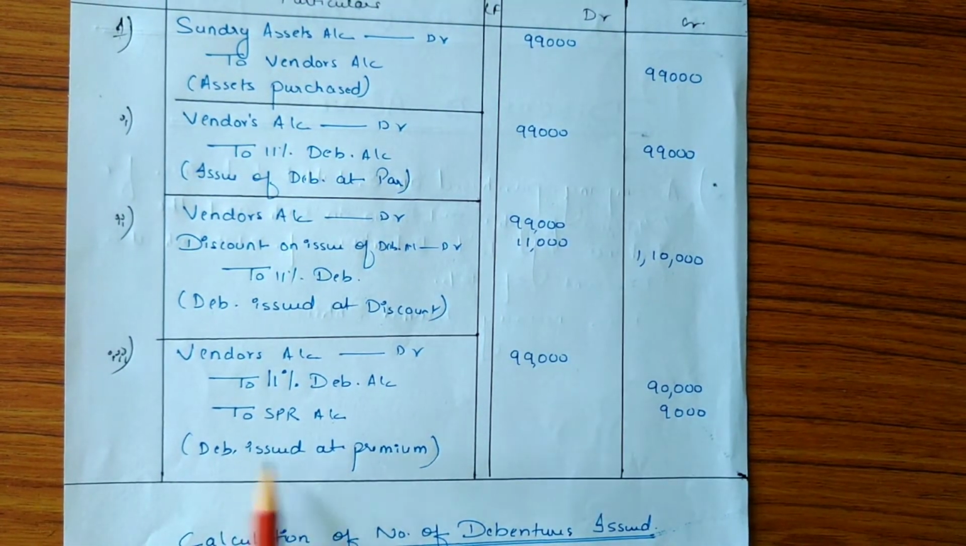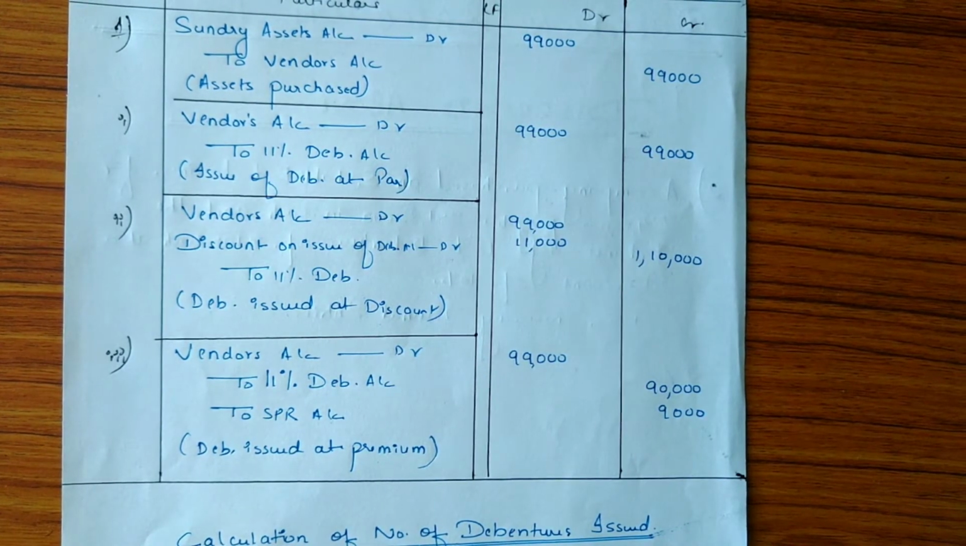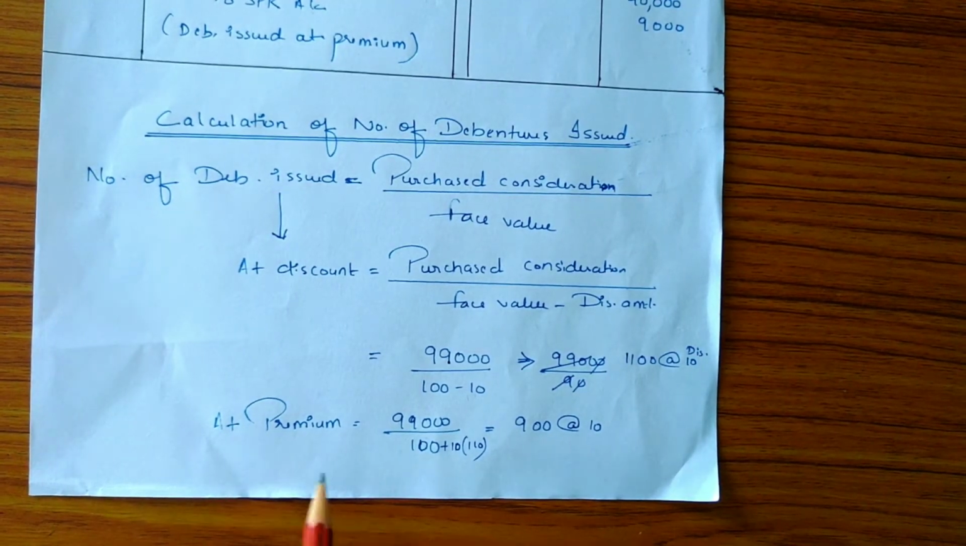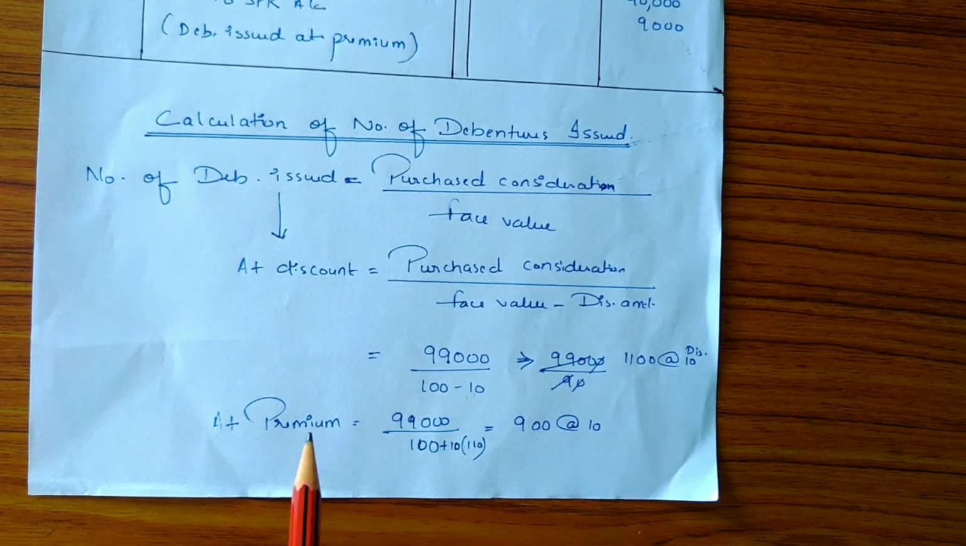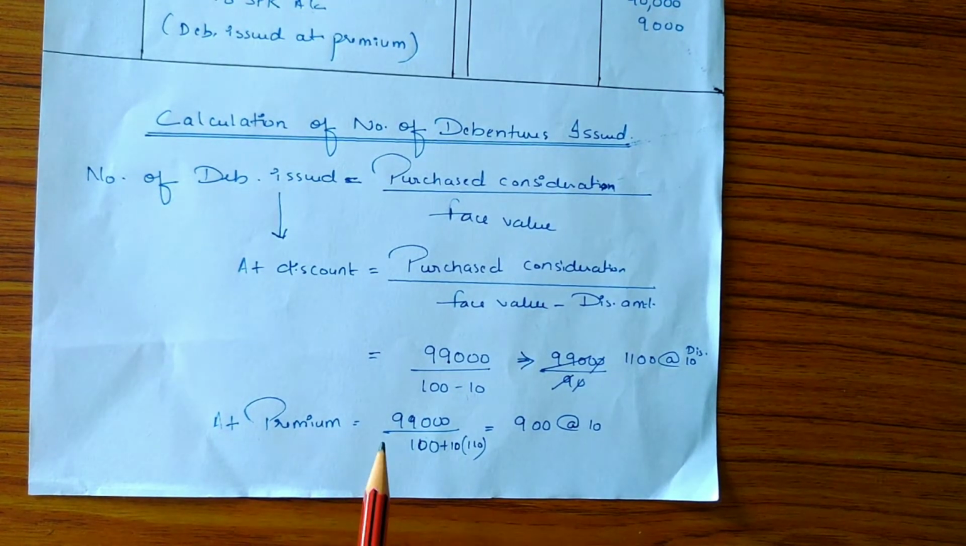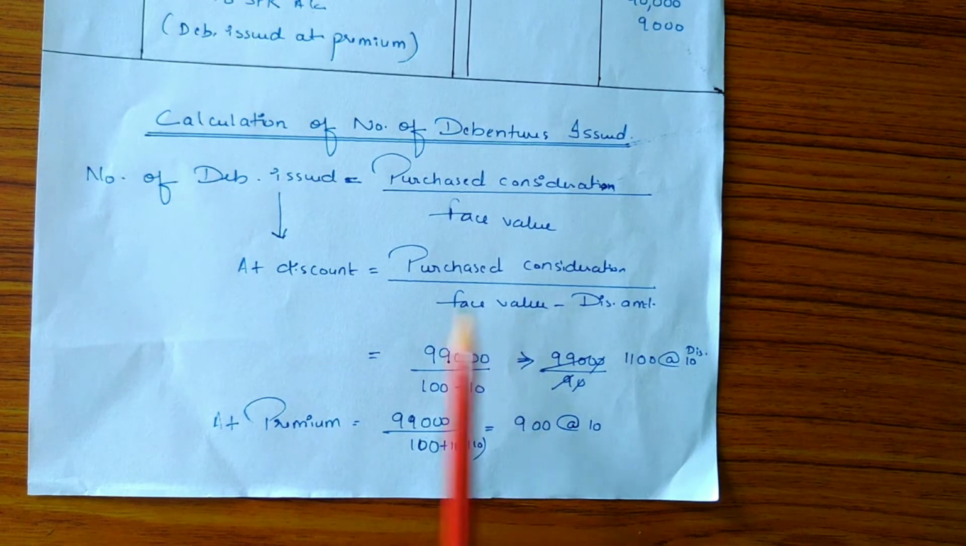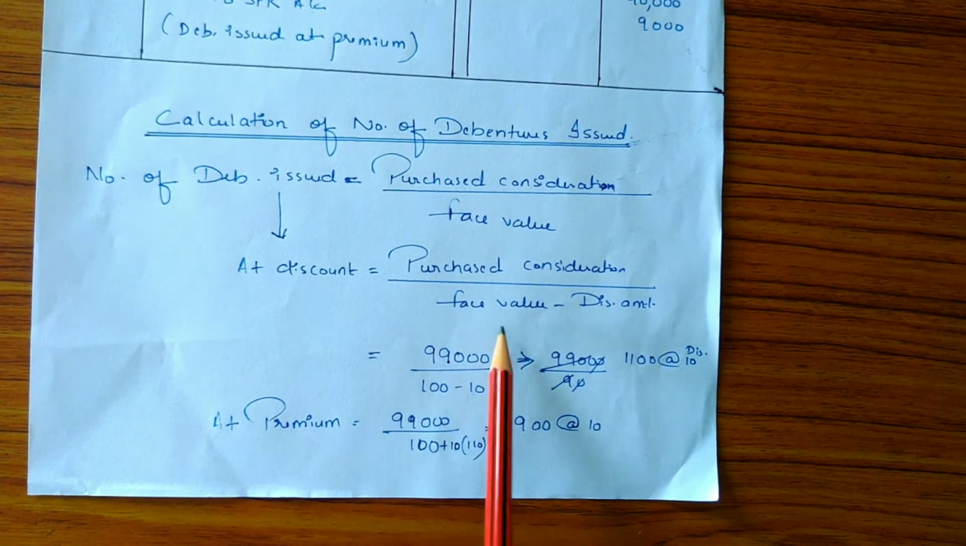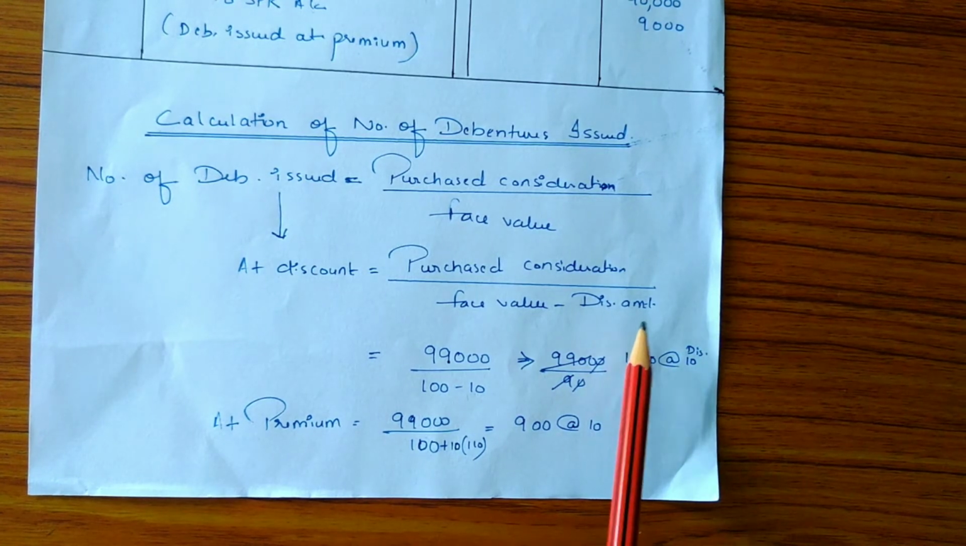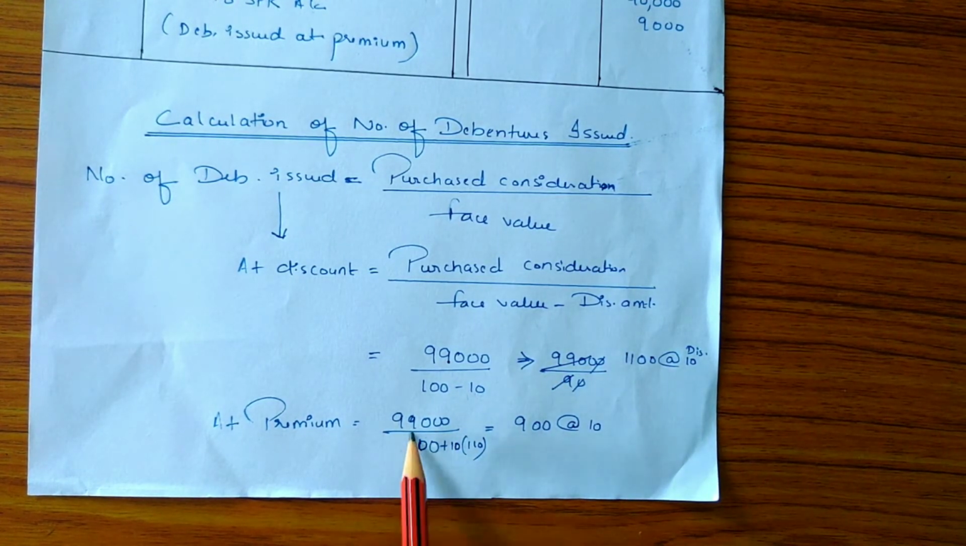Now we will calculate the amount of securities premium. So to calculate the amount of premium, we will first calculate the number of debentures issued at premium, and the formula for this is purchase consideration upon face value plus securities premium. So here purchase consideration is 99,000 and face value is 100 and the securities premium is 10%. So 10% of face value 100 is rupees 10. So the premium amount is rupees 10. So 100 plus 10 is 110.